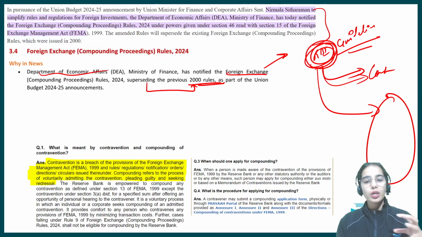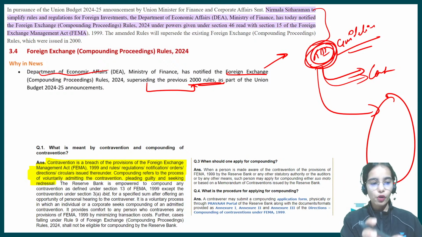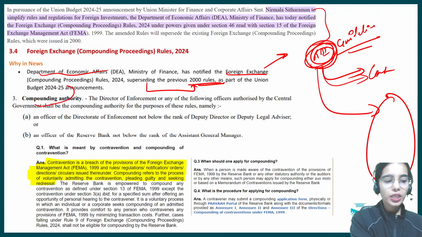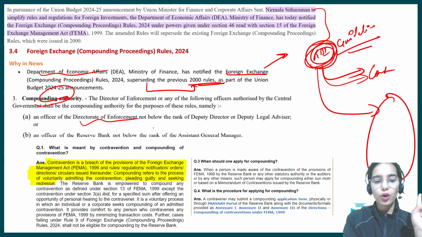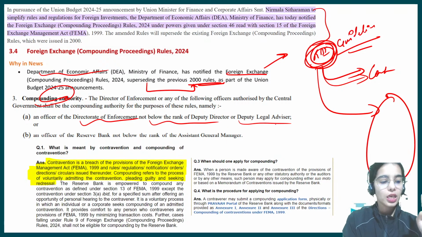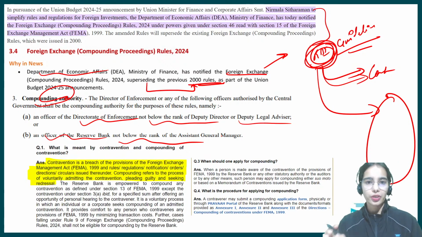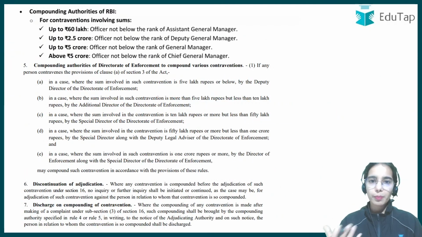Now in terms of the rules, the compounding authority can be the Director of Enforcement or an officer of the Directorate of Enforcement not below the rank of Deputy Director or Deputy Legal Advisor. An officer of the Reserve Bank not below the rank of Assistant General Manager can also be the compounding authority.